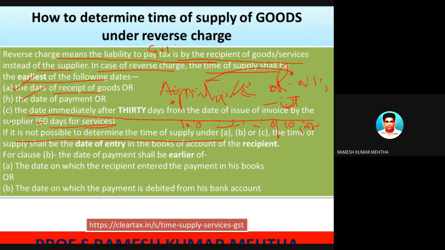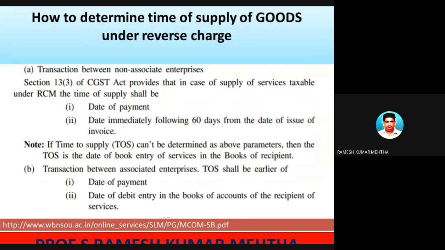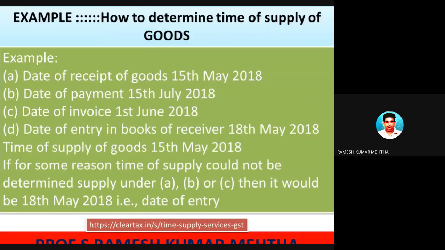Now if it is not possible to determine the time of supply by A or B or C, then the time of supply shall be the entry in the books of accounts. For this I told you there are two conditions: the date on which the recipient entered the payment in the books, and the date on which the amount is debited to the bank account. So these three are very important. Among them, whichever is the earliest, that is the time of supply of goods under reverse charge.